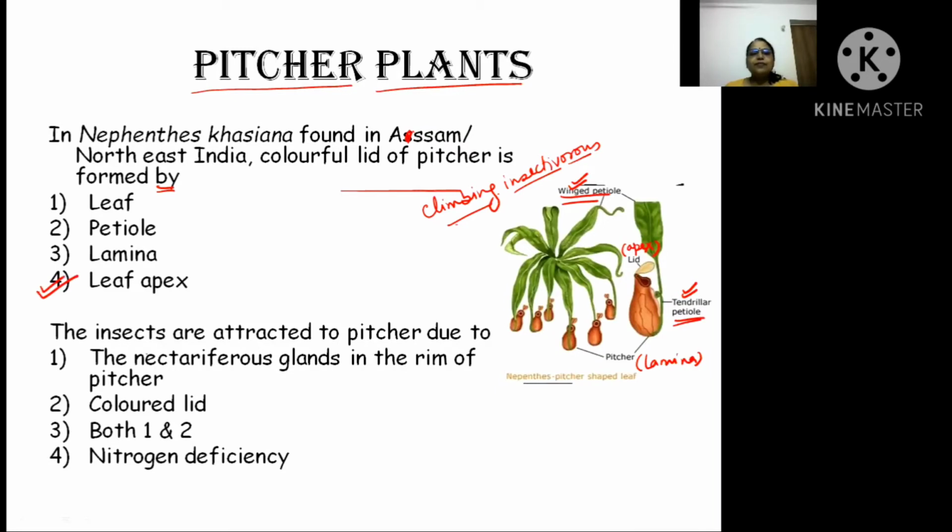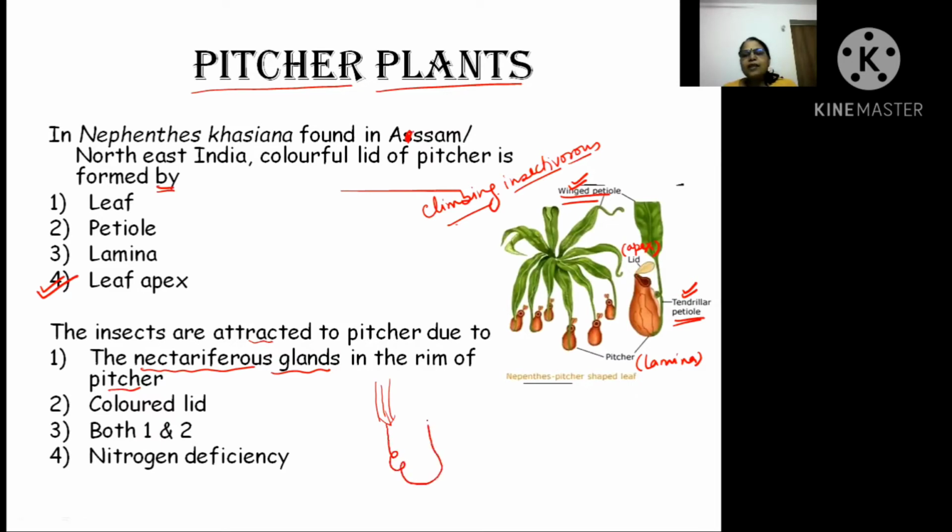Is it clear? Now, insects are attracted to the pitcher because nectiferous glands are present on the rim of the pitcher. Try to understand, this is a winged petiole, and then this becomes a coiled tendril.